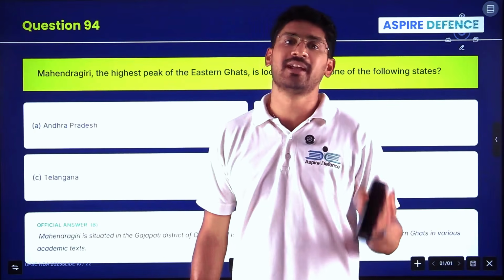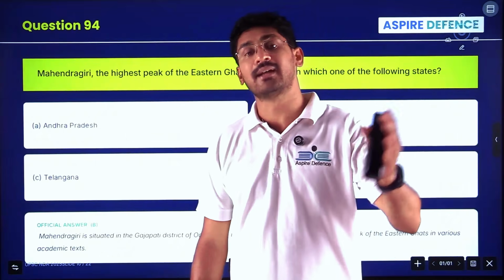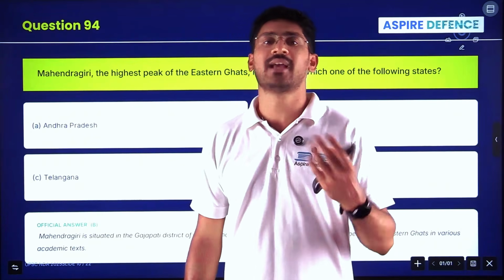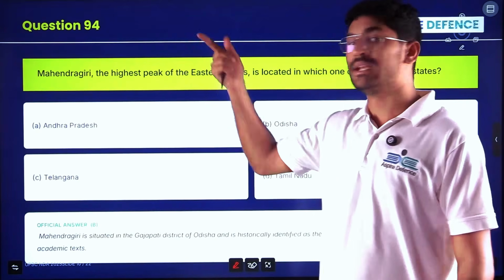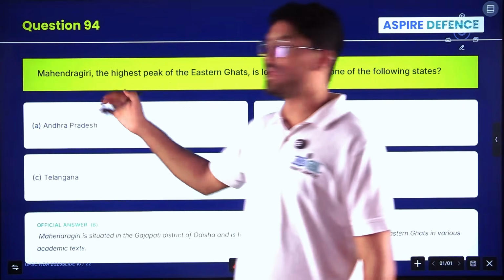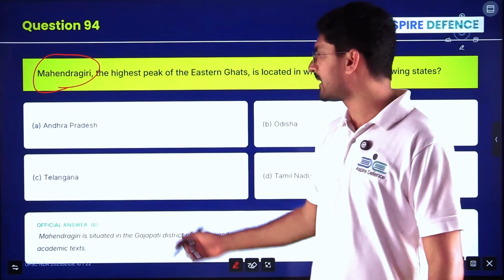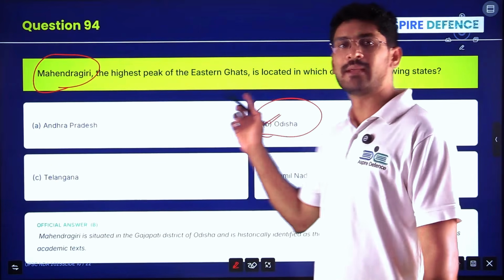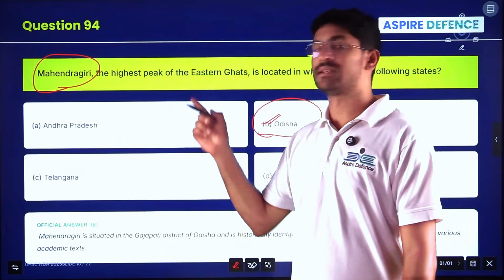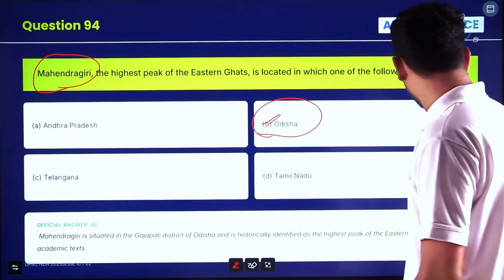Which is the highest Indian mountain peak? We know Mount Everest is the highest mountain. Okay, which are the other mountains in India? Which is the highest peak? You have to know. All this mapping you have to do in NCERT. You have to go through it thoroughly. Mahendragiri is the highest peak in Eastern Ghats. Which state? If you know, the direct answer is Odisha, option B. So the theme here is mapping. And which are the important mappings I told you? You have to revise. Go through that.